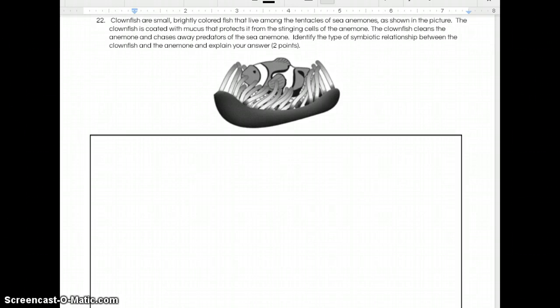Number 22. Clownfish are small, brightly colored fish that live among the tentacles of sea anemones, as shown in the picture. The clownfish is coated with mucus that protects it from the stinging cells of the anemone. The clownfish cleans the anemone and chases away predators of the sea anemone. Identify the type of symbiotic relationship between the clownfish and the anemone, and then explain your answer for 2 points.